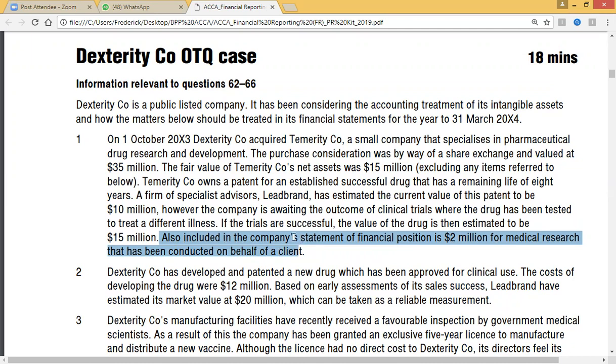And then again, if the drugs are successful, the value of the drug is then estimated to be what? 15 million. So that is that. So in short, how do you treat this particular transaction? Yes.